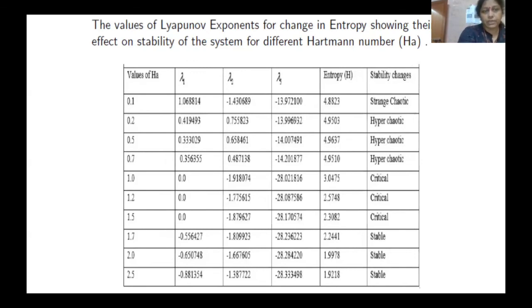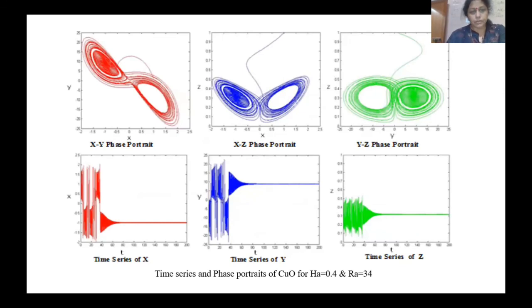Here you have the value of HA. So the eigenvalues are these ones. These two are negative and one is positive, but the sum is still negative. That's why you get it as a strange chaotic. When HA is 0.2, two are positive, one is negative. It is chaotic, but since the sum is negative, you get hyperchaotic. And see that from chaotic, you are moving towards the stable case. So these are the different types of trajectories.